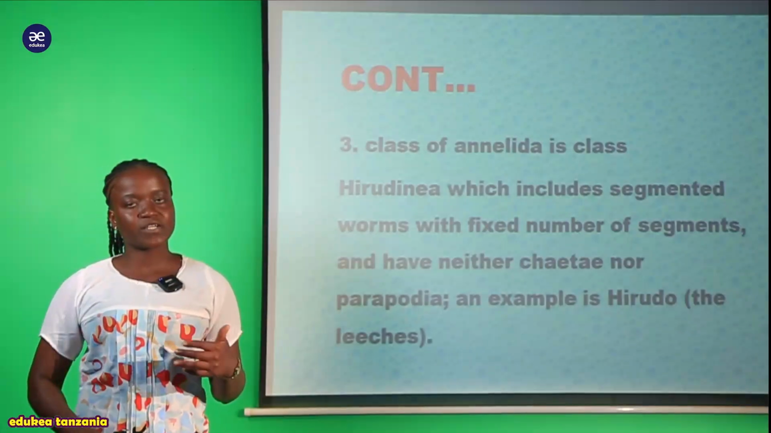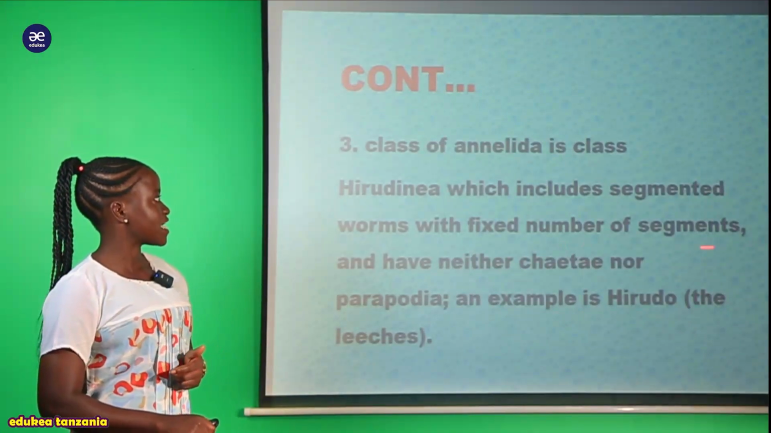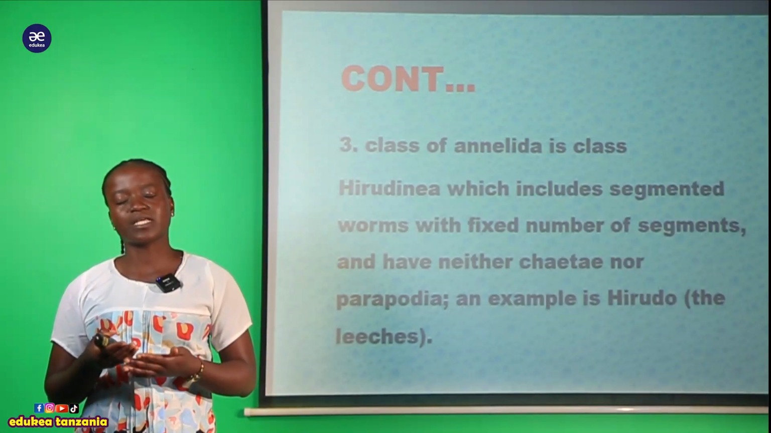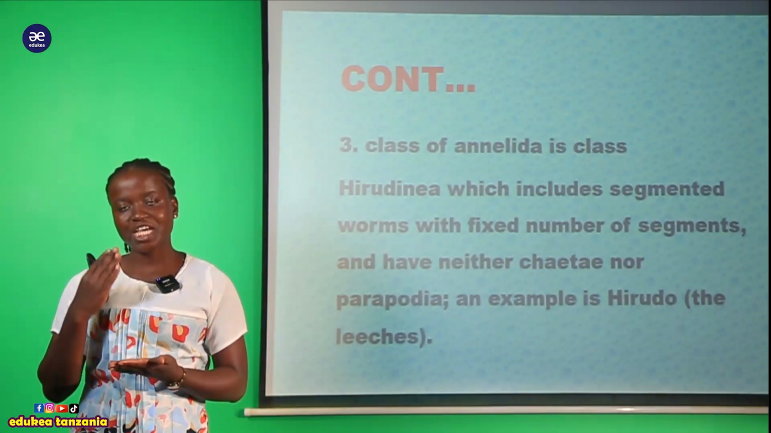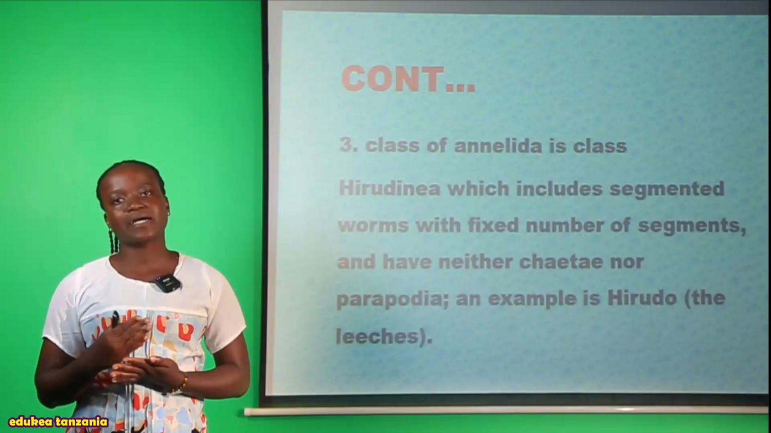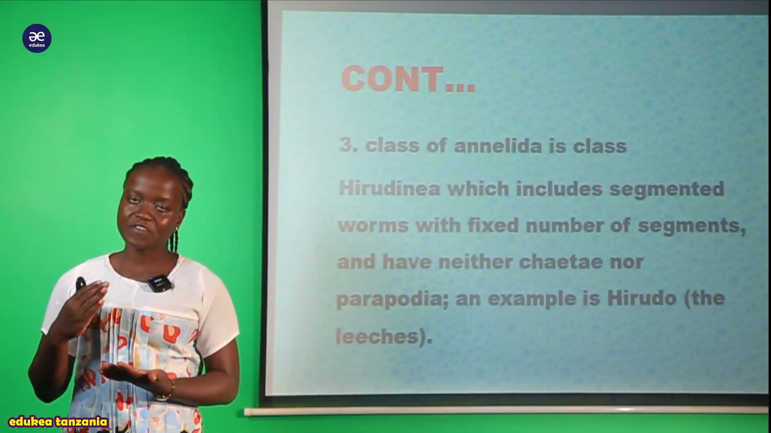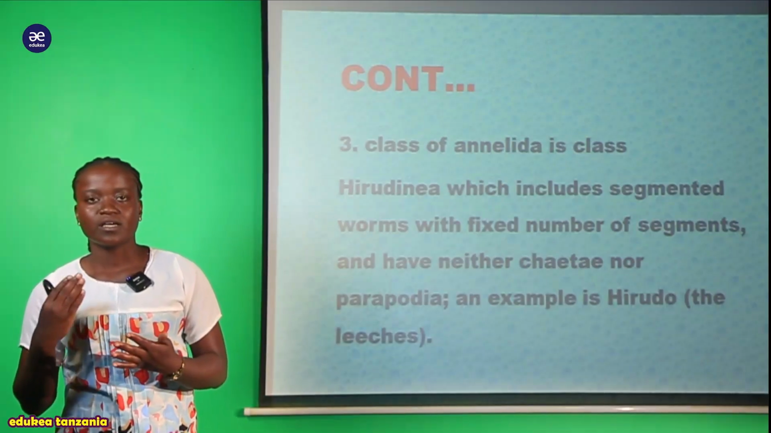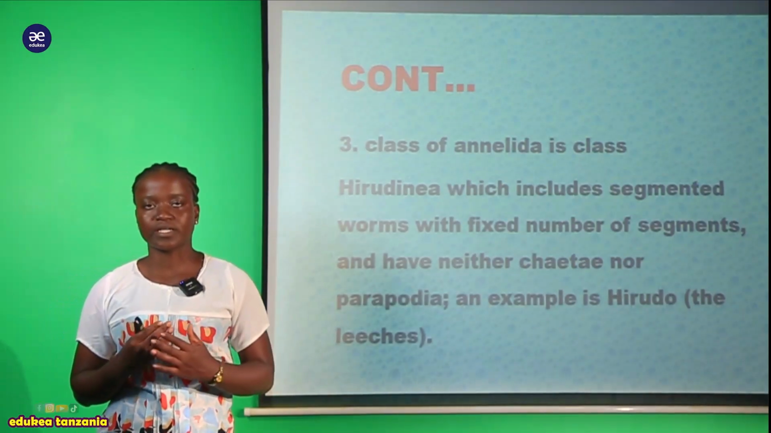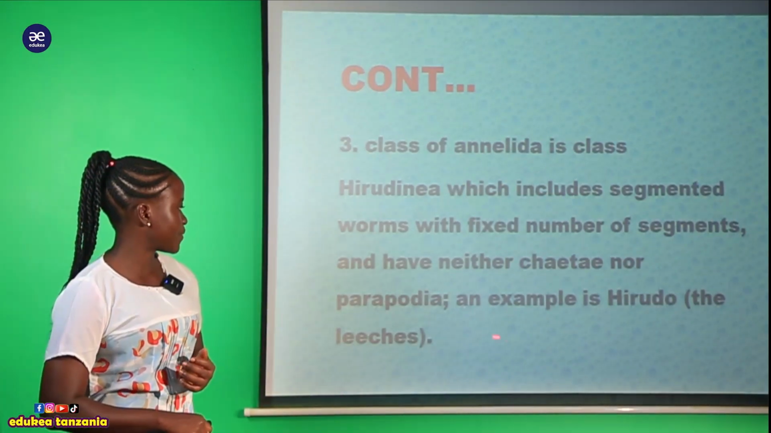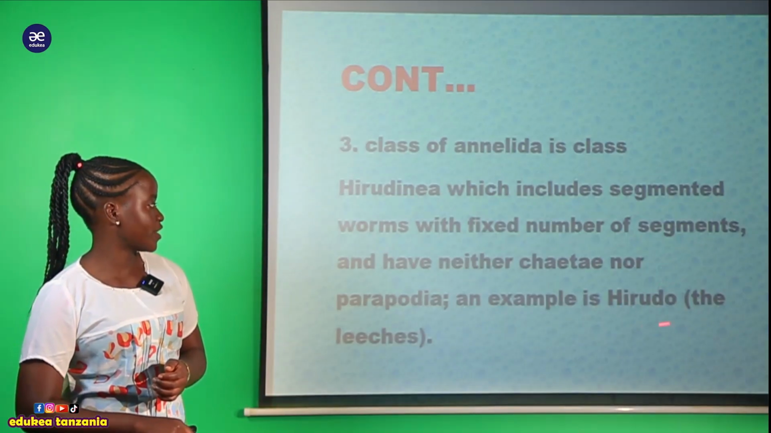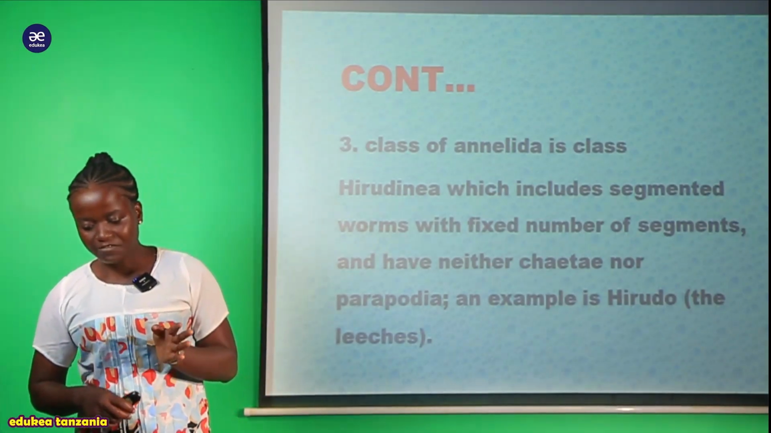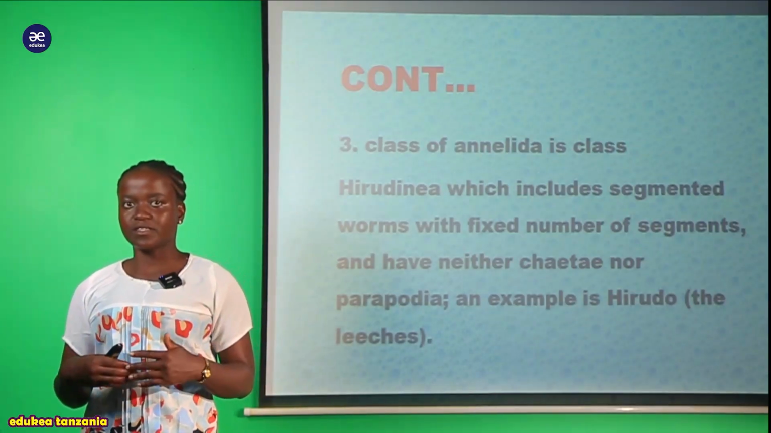In this class Hirudinea, these organisms are segmented worms. Also, these organisms have neither chaeta nor parapodia. As we move further, you will know the function of the parapodia and the possession of the chaeta. So a good example here, as we have said, is Hirudo, which is a leech.